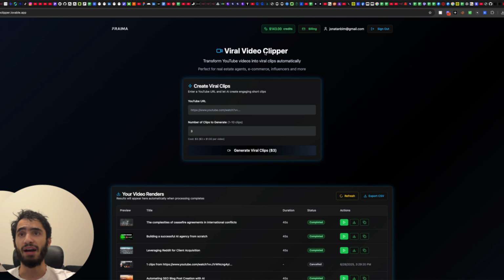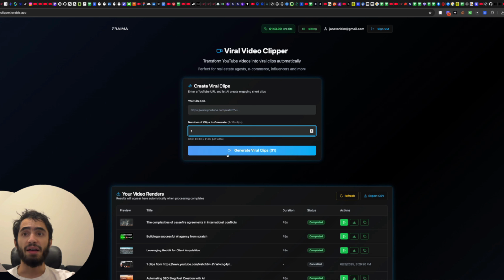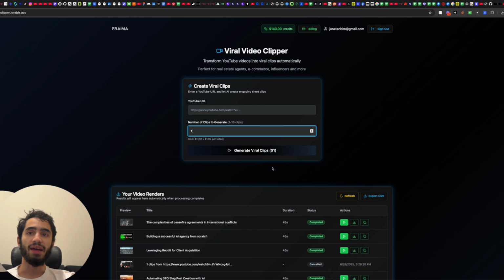And you can basically see the whole purpose of this app. So what is it? It's a viral video clipper. It is an app that lets you transform YouTube videos into viral clips automatically. You add a YouTube link in that field, and you can define the amount of clips you want the back-end n8n workflow to create, which I will show you. And you tell the n8n workflow through this button to initiate the webhook and the workflow, and to create the rendering process, and give the result back in the same webhook.